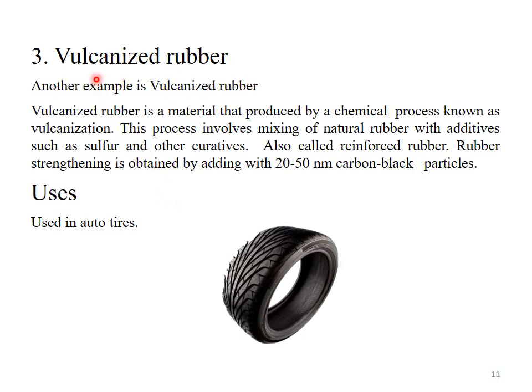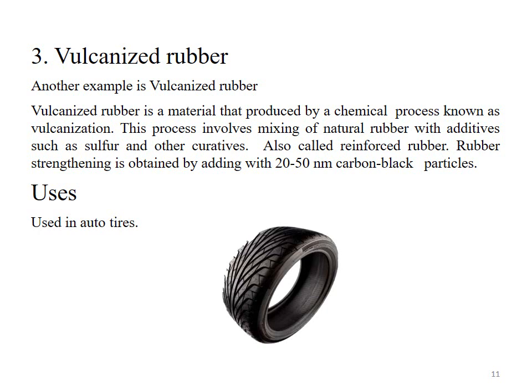The third example is vulcanized rubber. Another example of large particle reinforced composite material is vulcanized rubber. Vulcanized rubber is a material that is produced by a chemical process known as vulcanization. This process involves mixing natural rubber with additives such as sulfur and other curatives. This vulcanized rubber is also called reinforced rubber.